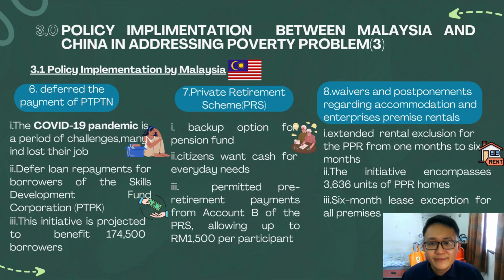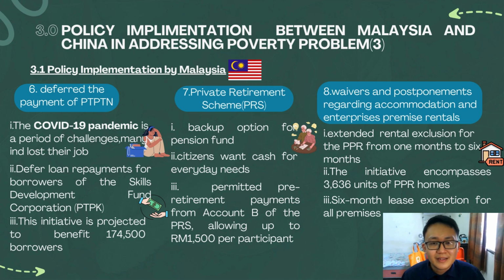Other than that, defer the payment of PTPTN. The COVID-19 pandemic is a period of challenges since many individuals lost their jobs. Defer loan repayment for borrowers of the Skills Development Fund Corporation (PTPTK), and this initiative is projected to benefit 1,074,500 borrowers. So the next is the Private Retirement Schemes (PRS), which is a backup option for the pension funds.